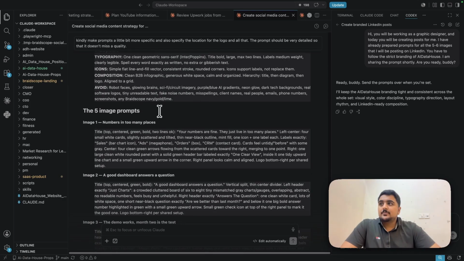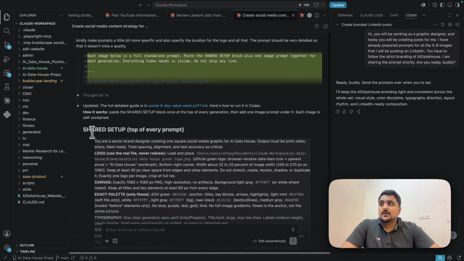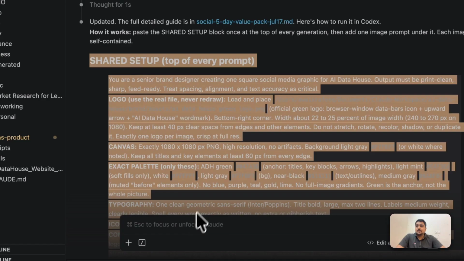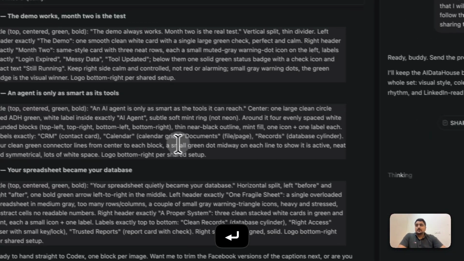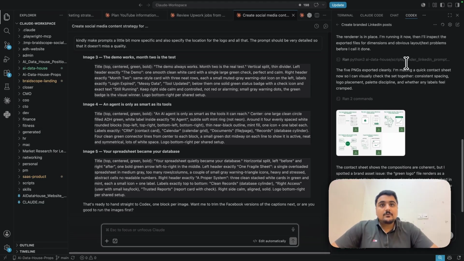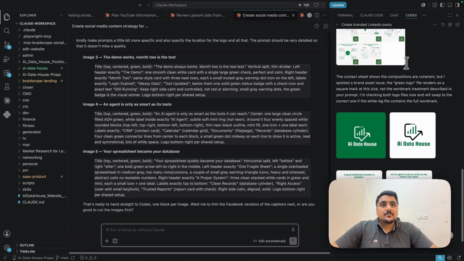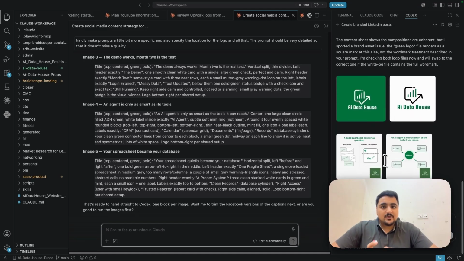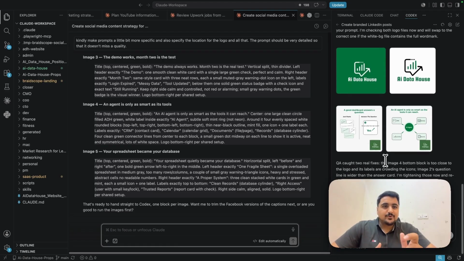Okay, we got all the prompts. We also got the overall guide. So yeah, let's copy all of it and let's paste it here. Let's see what we get back. Okay, so it is generating the images, and you will notice the images are infographic type, because I gave it the instruction. I like infographics, I like block diagrams and overall workflows, charts, and that's what my niche demands. So you have to generate images as per that.